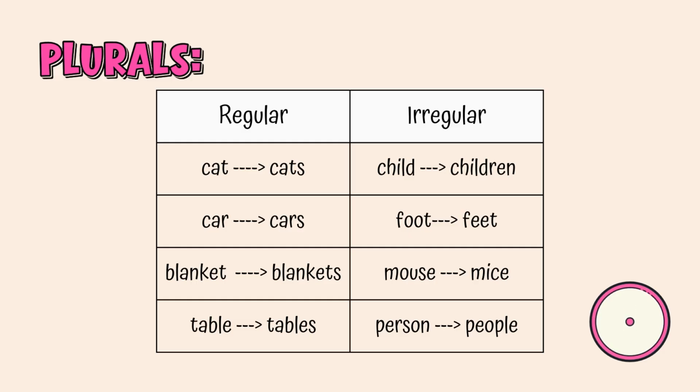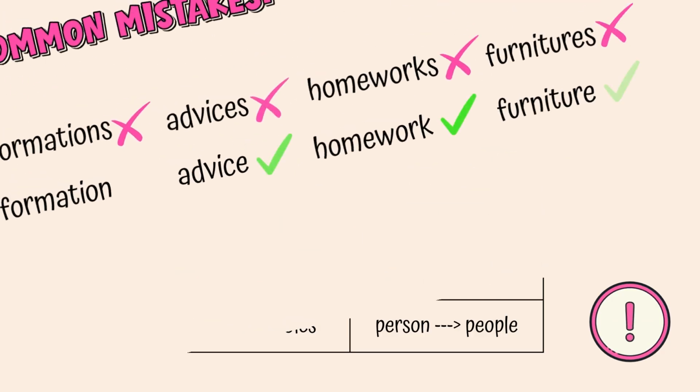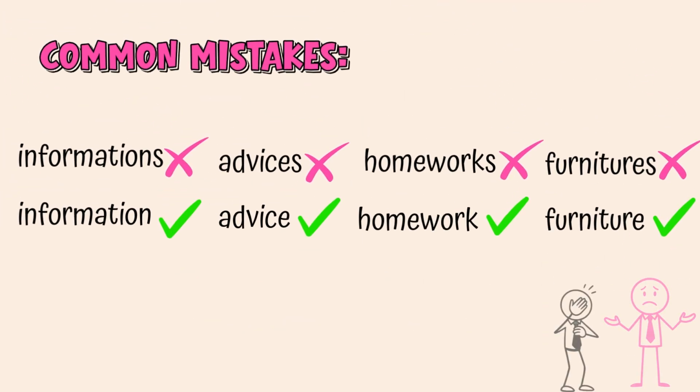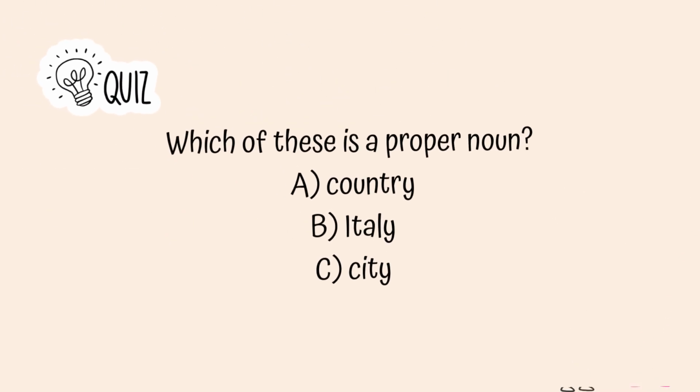To talk about more than one noun, we use plurals. Some plurals are regular, we simply add s. But irregular plurals change completely, like child becomes children, or mouse becomes mice. These are very important for speaking and writing correctly. However, be careful. Some nouns never become plural in English. We don't say informations or advices, we say information and advice. The same with homework and furniture.